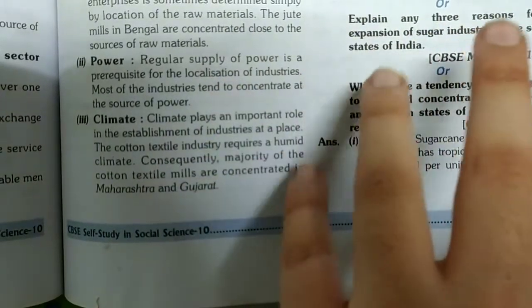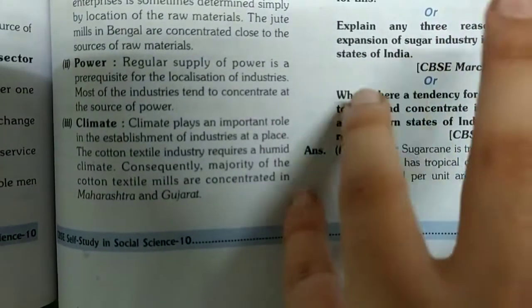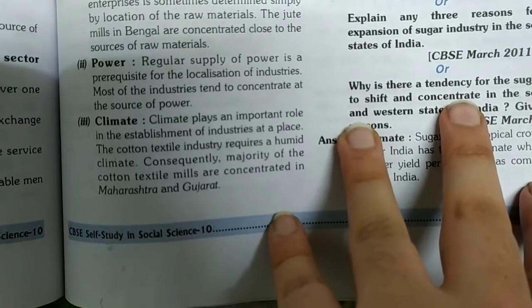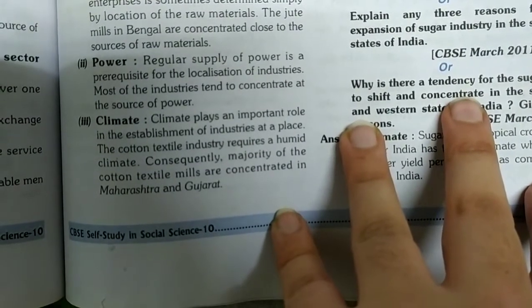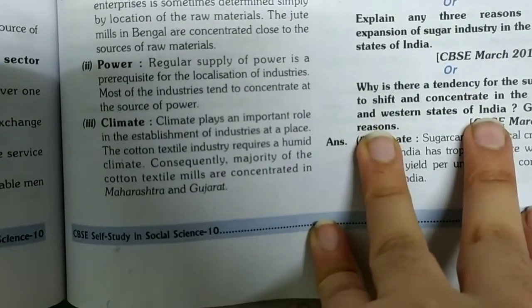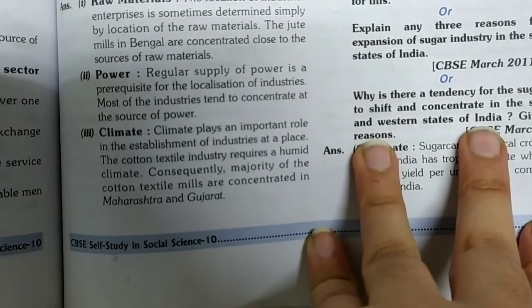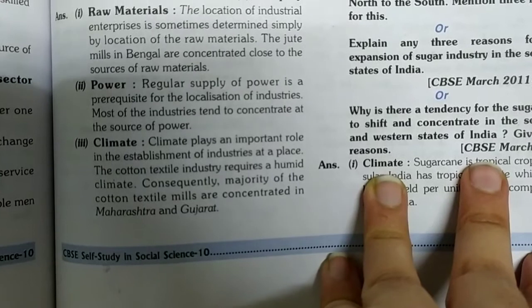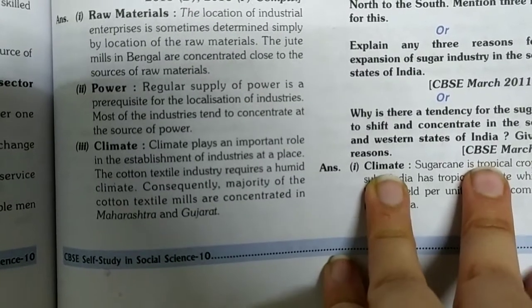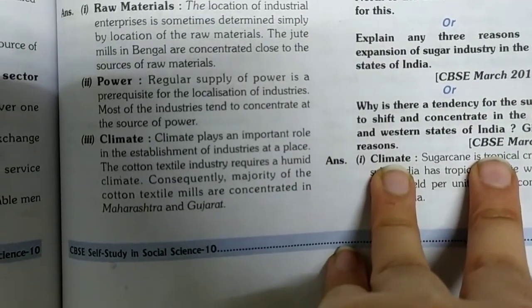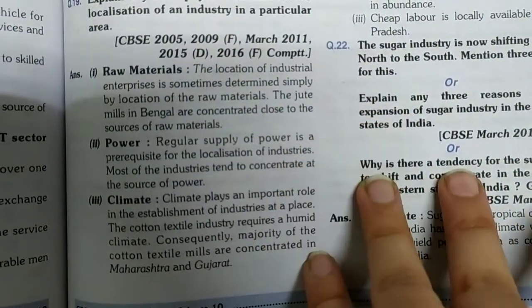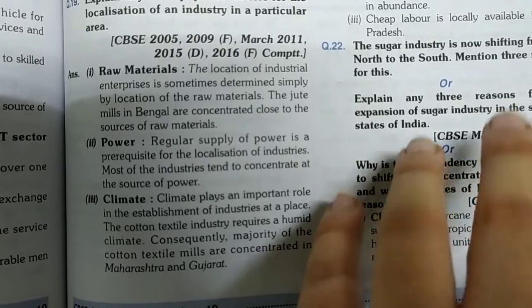Climate plays a very important and vital role in the establishment of industry, because if the climate is not good, the raw material will also not be good, and if the raw material is not able to reach the industry, how will the industry grow and produce goods or clothes of cotton? So these are the major points that an industry should have.